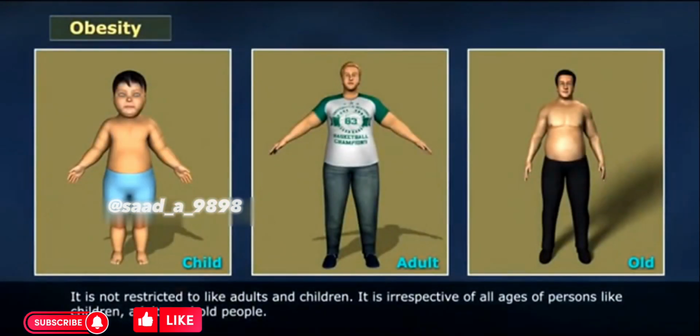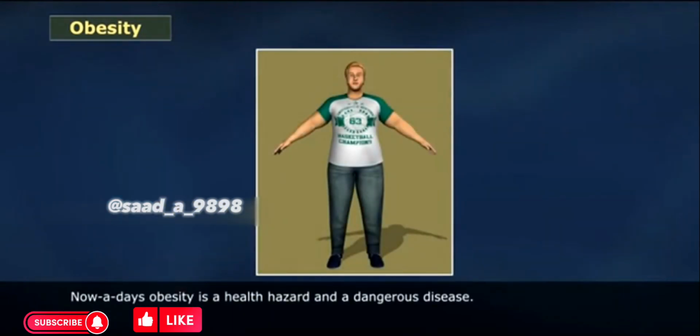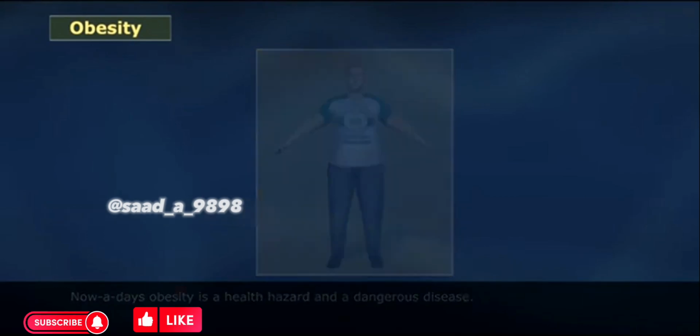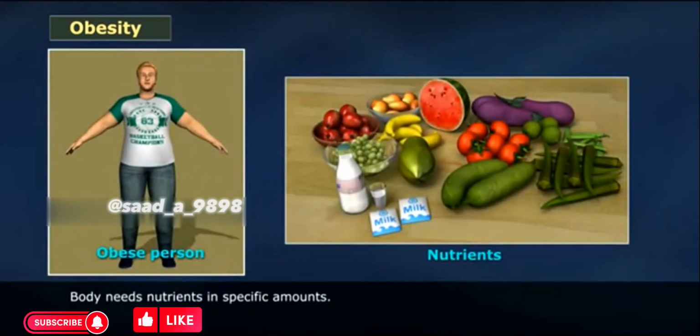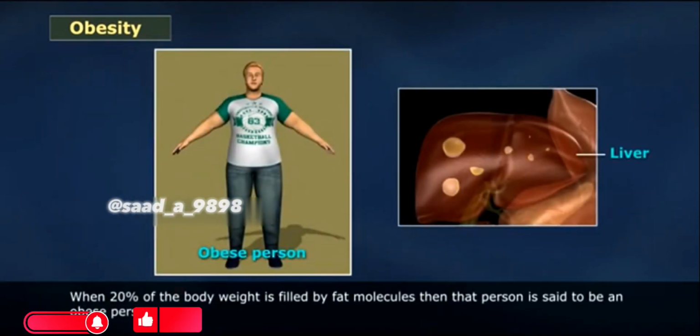Obesity. It is not restricted to adults or children. It is irrespective of all ages of persons, like children, adults, and old people. Nowadays, obesity is a health hazard and a dangerous disease. Sometimes it is hereditary. Body needs nutrients in specific amounts. When 20% of the body weight is filled by fat molecules, then that person is said to be an obese person.